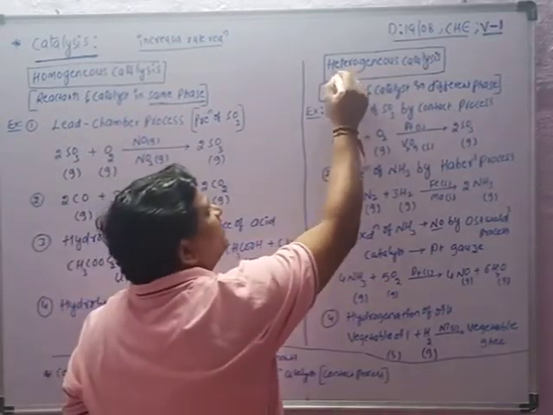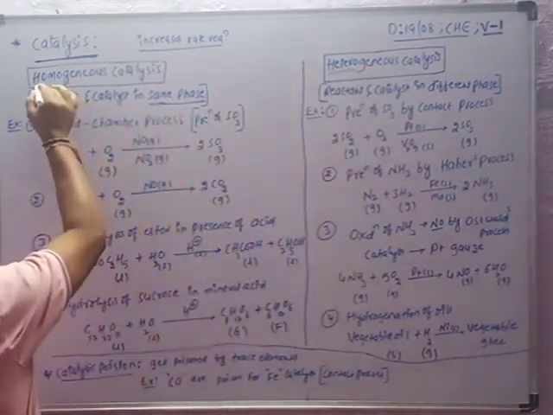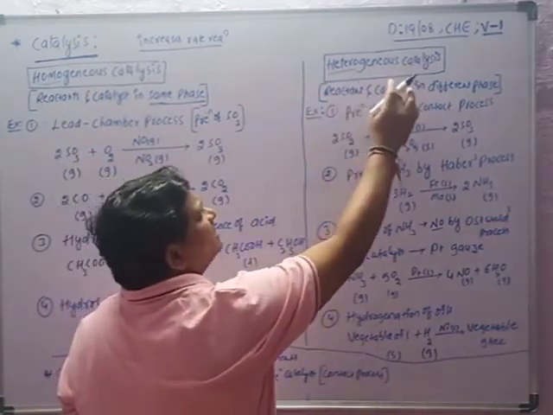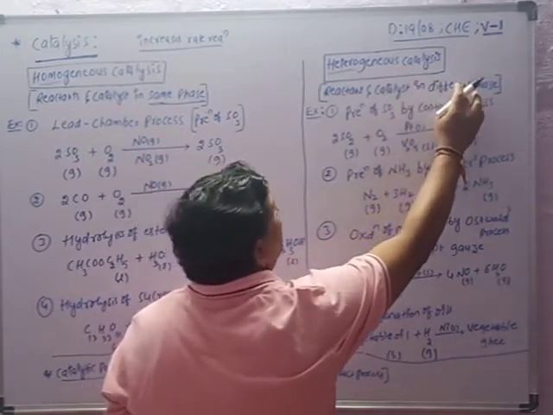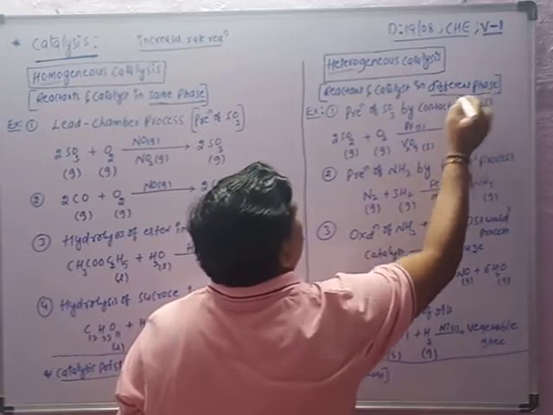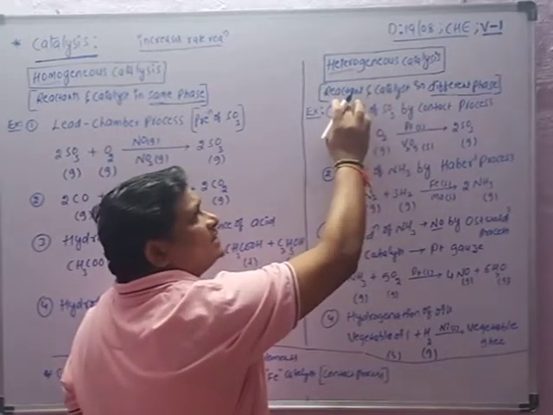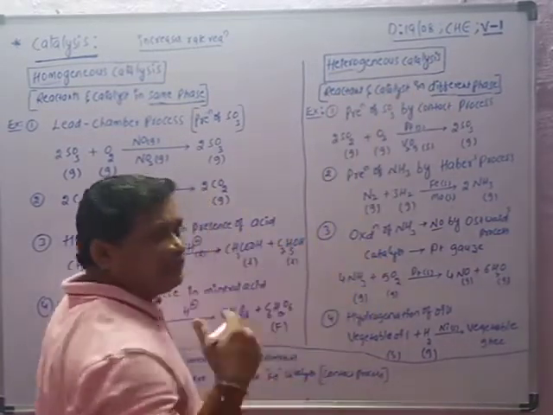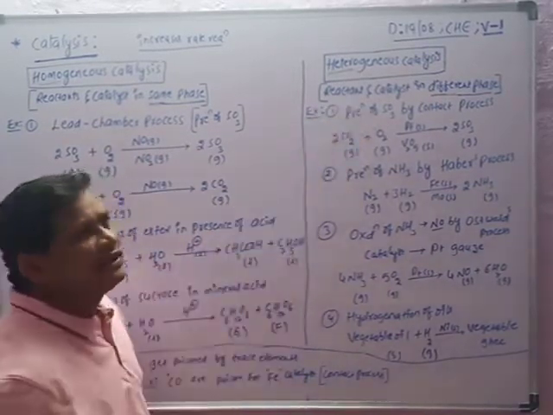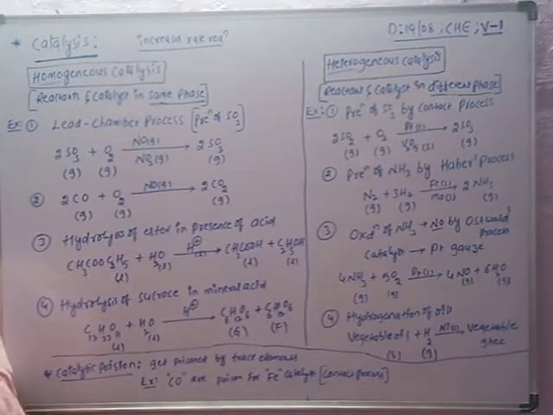Hetero means different, and homo means same. So in these reactions, reactants and catalyst are present in different phases. For example, reactant liquid and catalyst gas, or solid. When reactant and catalyst are present in different phases, it is called heterogeneous. When they are present in the same phase, it is called homogeneous.